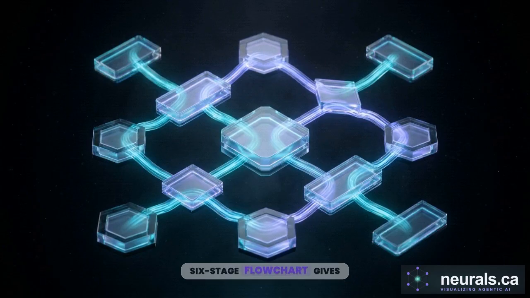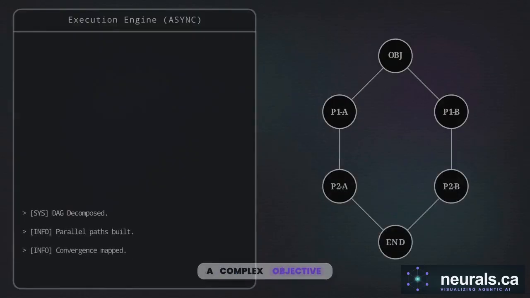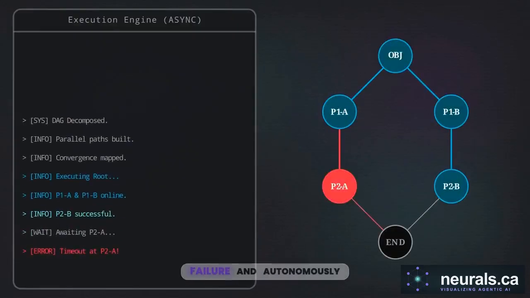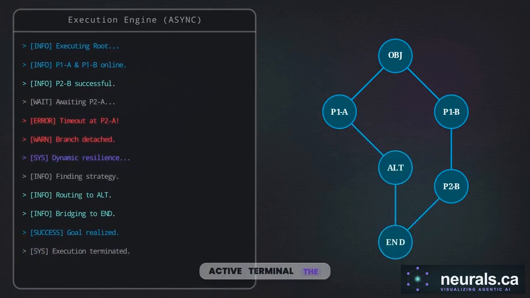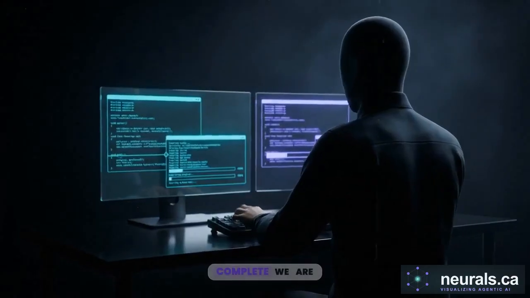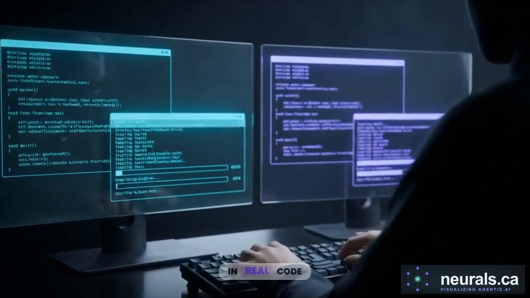Looking at a 6-stage flowchart gives us the theoretical shape of the architecture, but mapping the logic is only half the job. To validate this design, you have to watch the DAG decompose a complex objective, encounter a hard failure, and autonomously rewrite its own plan inside an active terminal. The theoretical breakdown is complete. We are going to take this exact architecture and build it in real code.